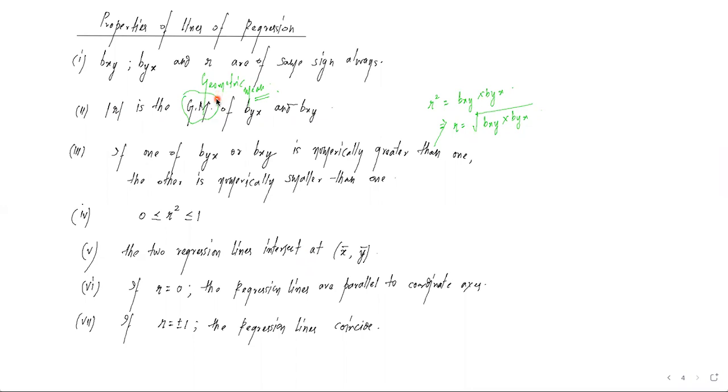in this term 2 21-22 exam is 1 + 1 + 2. For 1 mark, they can ask you even a simple bit of theory as an MCQ question. So r is the geometric mean of byx and bxy.